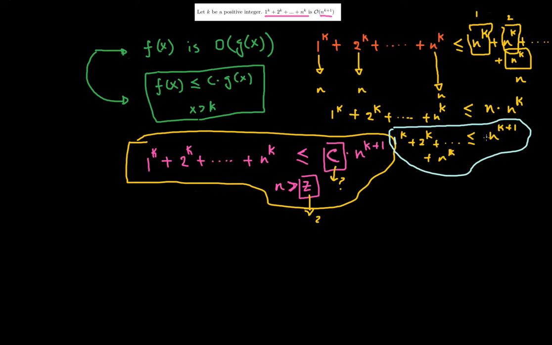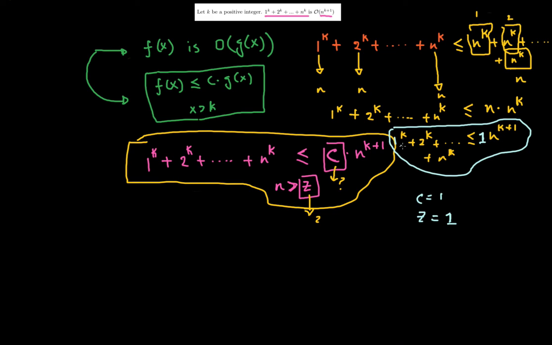Okay, so my c over here is 1. When I make c equal to 1, I'm going to make my k equal to 1. This will ensure that 1 to the power k plus 2 to the power k going all the way up to n to the power k will be less than or equal to n to the power of k plus 1.